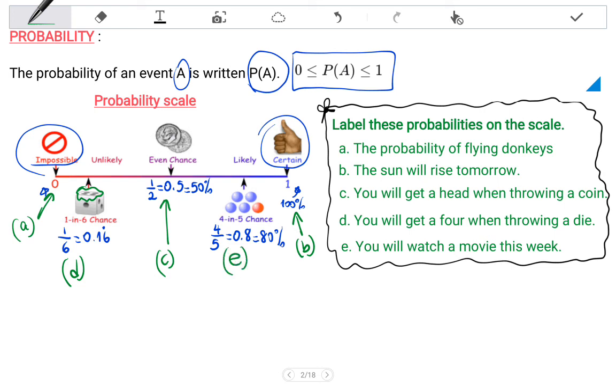If ever in your calculations you find a probability greater than 1 or less than 0, you have done something wrong. Go back and check your working.